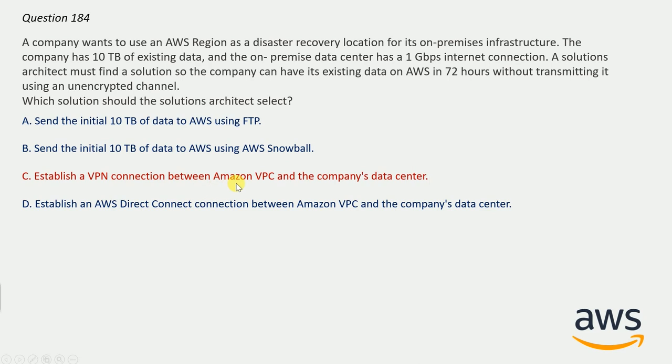Establish a VPN connection between Amazon VPC and the company's data center. This one is correct because Direct Connect takes at least 1 month to set up, but the requirement is that data should be copied in just 72 hours. And Snowball also takes approximately 1 week. So due to these reasons, option C is absolutely correct here. And they also have a very good internet connection, 1 Gbps.